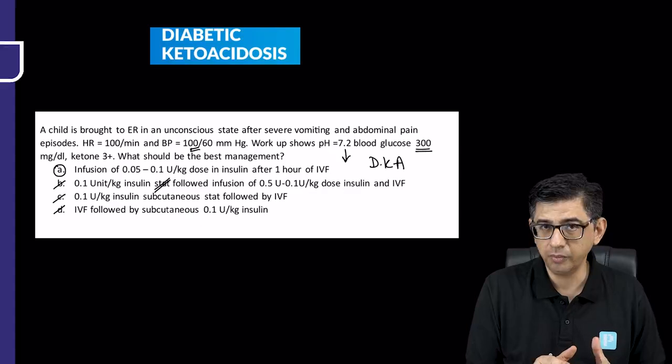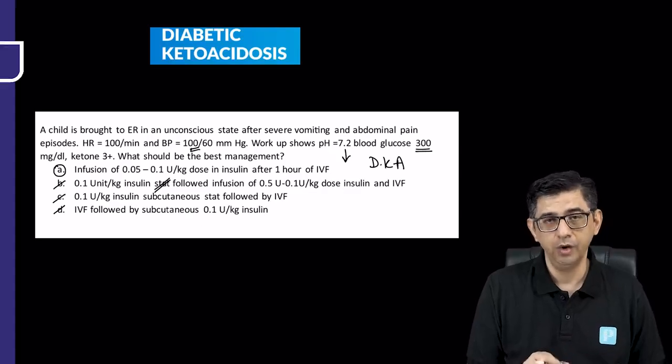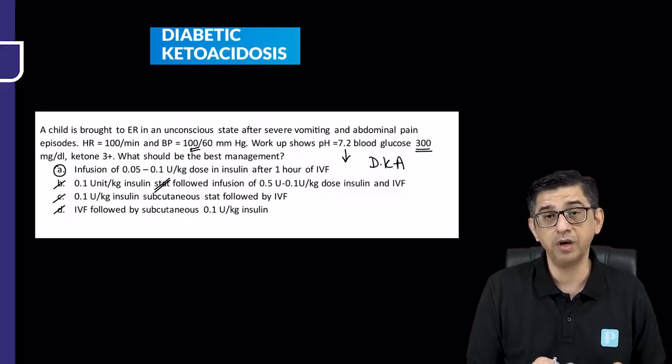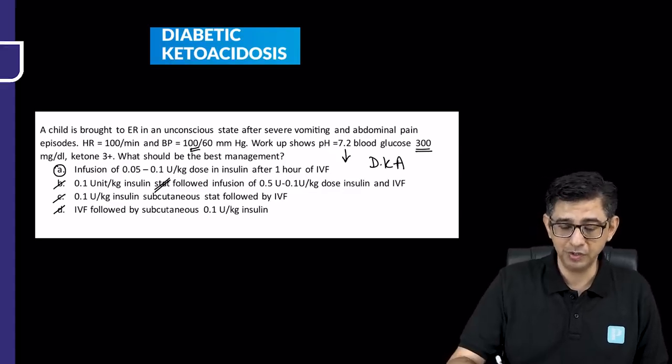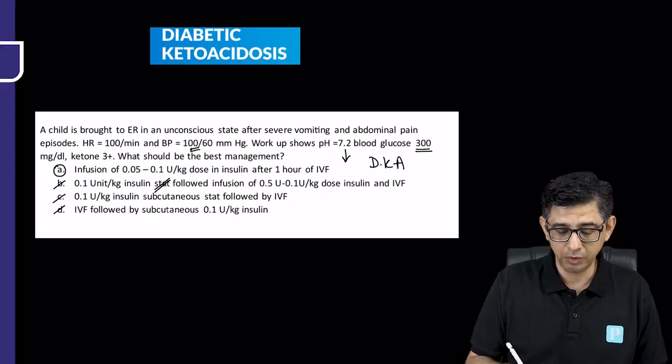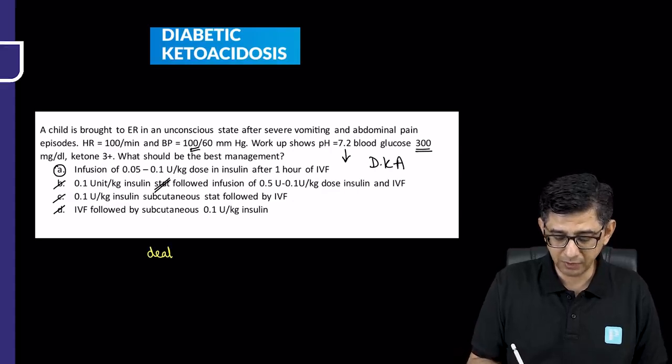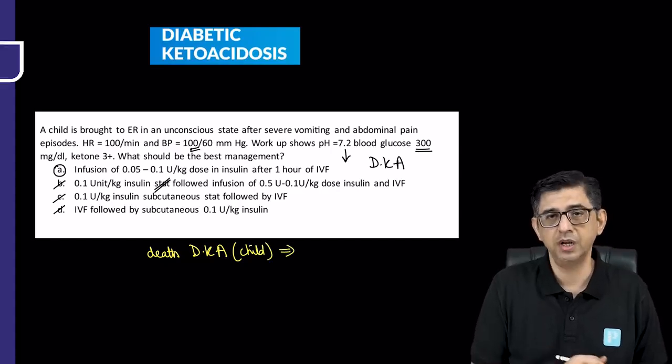And where does the energy come from? It comes from the burning of fats, which causes generation of ketones. And these ketones are highly acidic. They can damage the blood-brain barrier. And that is why encephalopathy can set in, cerebral edema can set in. And that's in fact the reason for death in these patients. In fact, I've highlighted one more MCQ of the previous year exams. That question said, what is the leading cause of death in diabetic ketoacidosis with respect to a child? I'll be describing diabetic ketoacidosis in adults also.